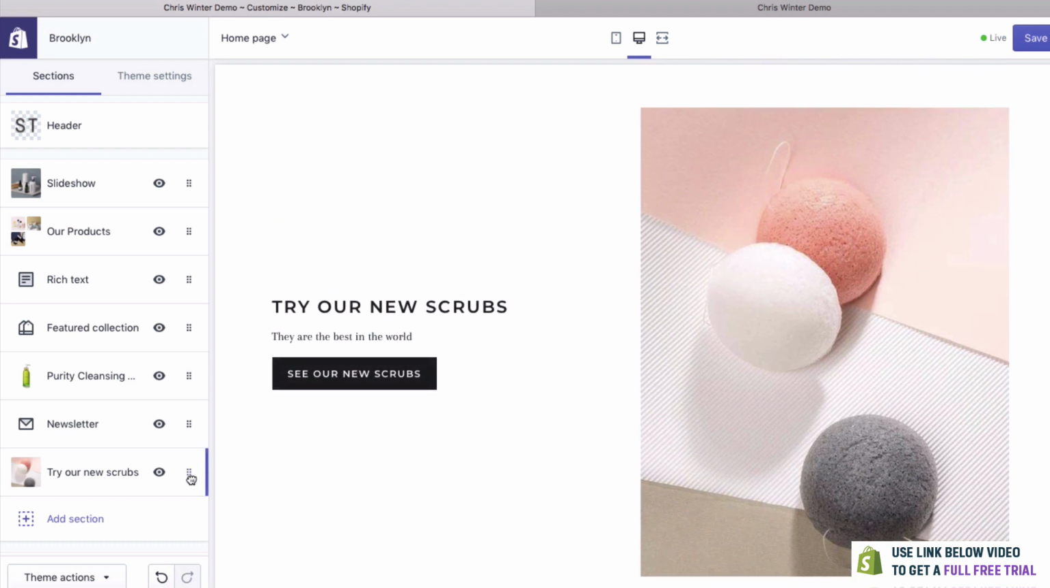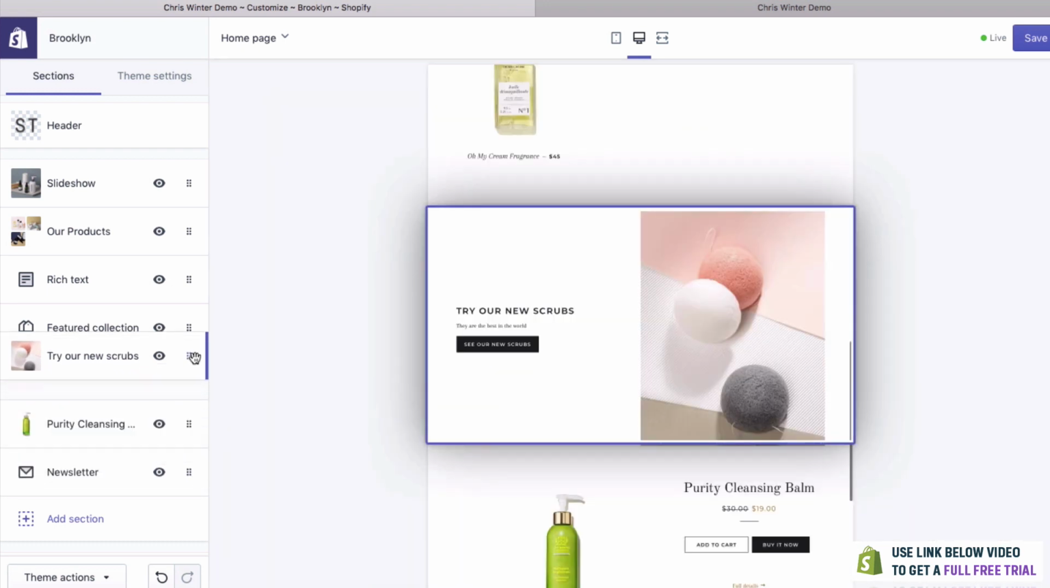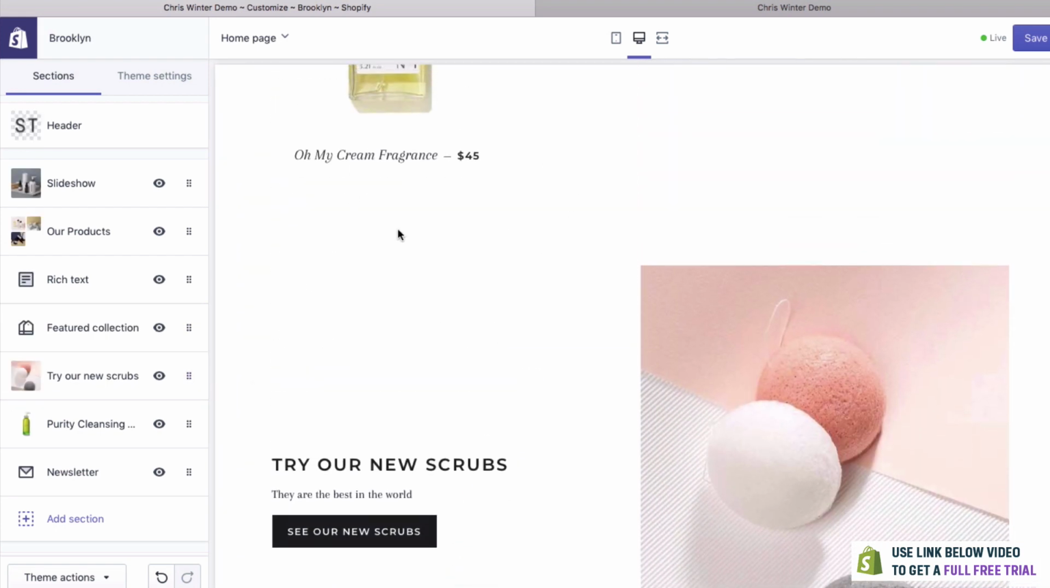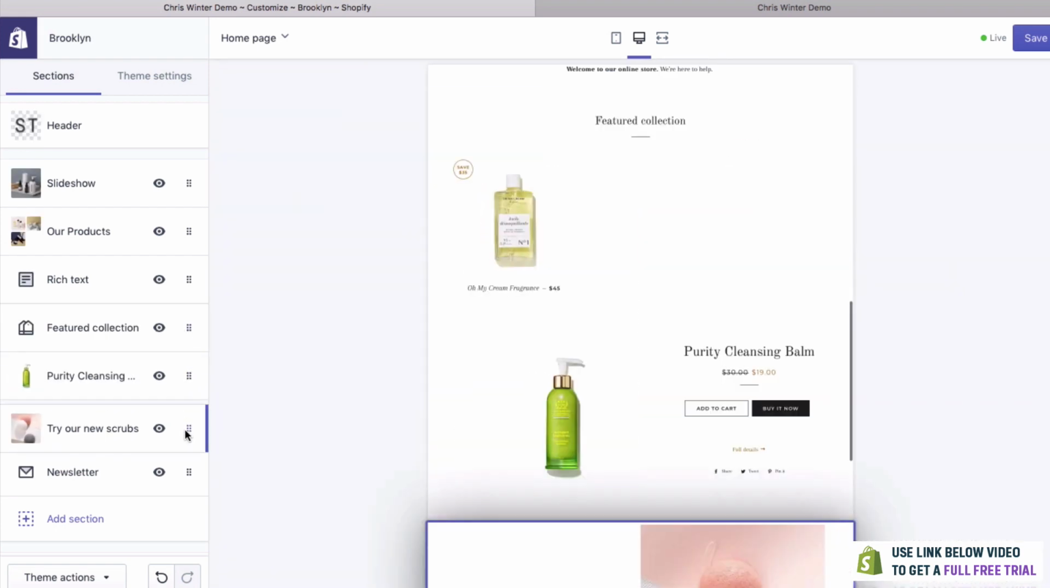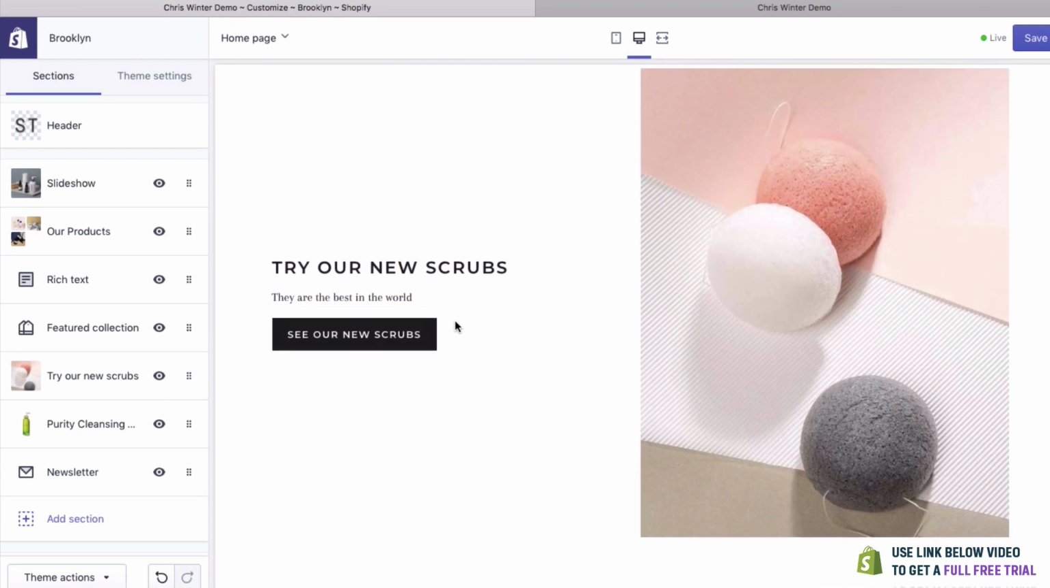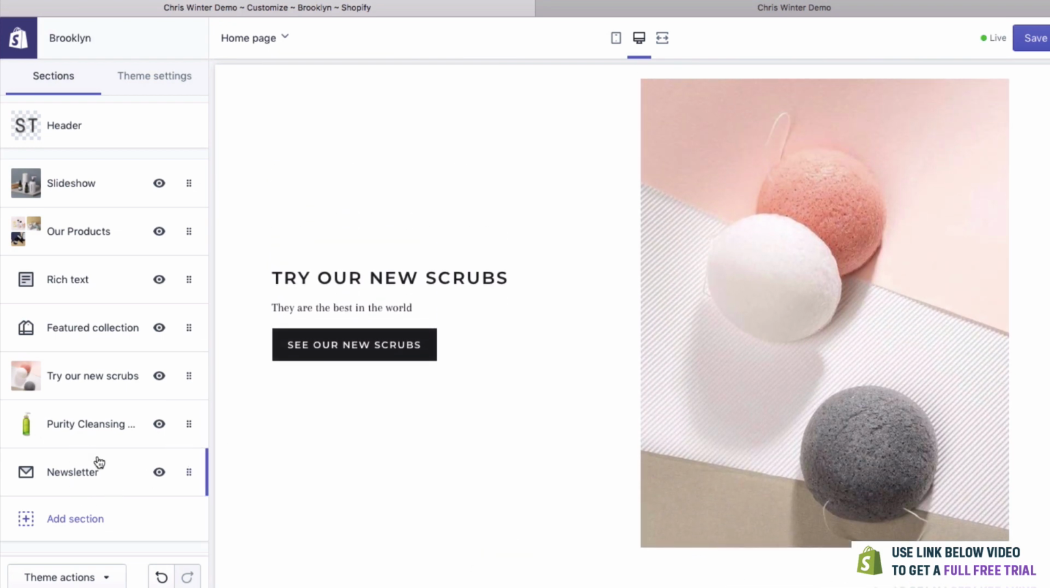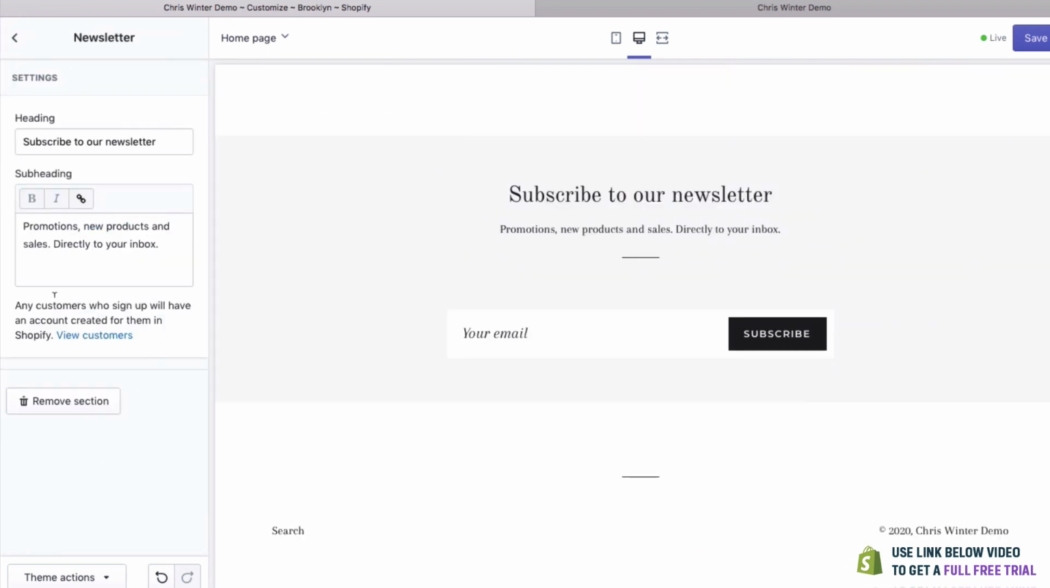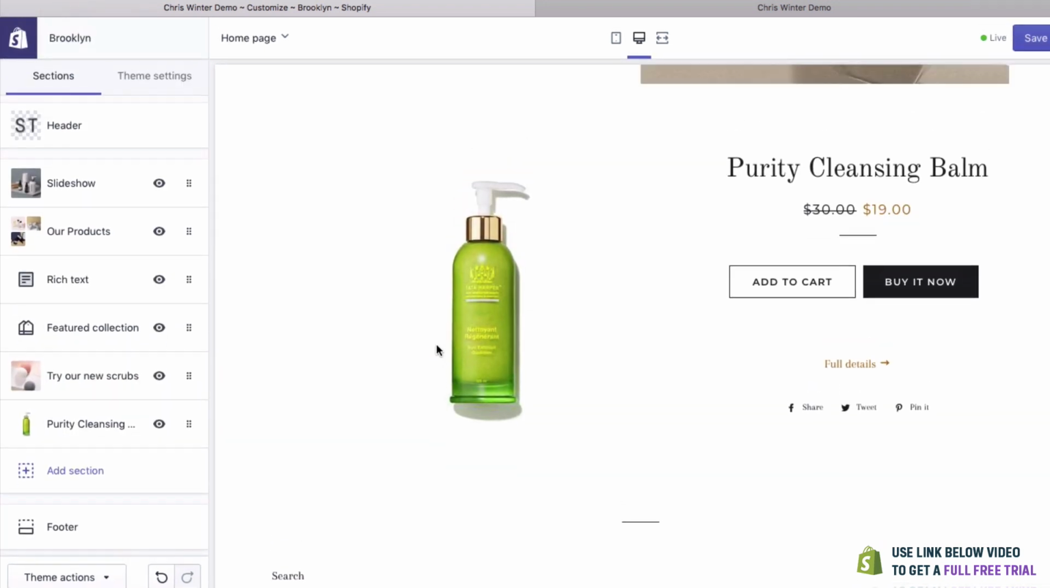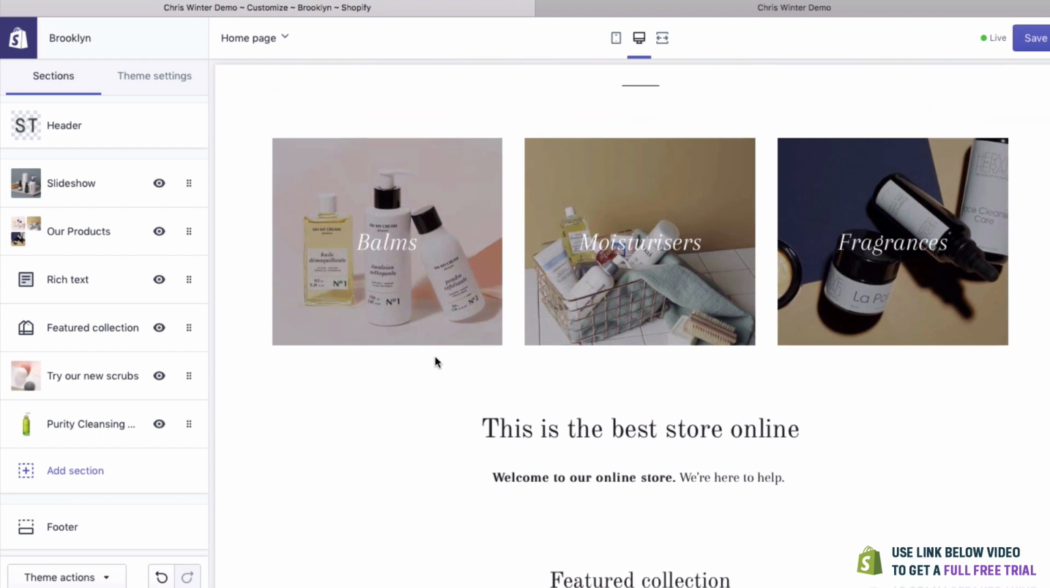And if we wanted to move this up, let's say we want to have it right here. It's as simple as that. So we've just dragged that up and down. What if we want to delete a column? Well, you click on it. We don't want our newsletter on here just yet. And then you just click Remove Section. Really is as simple as that.